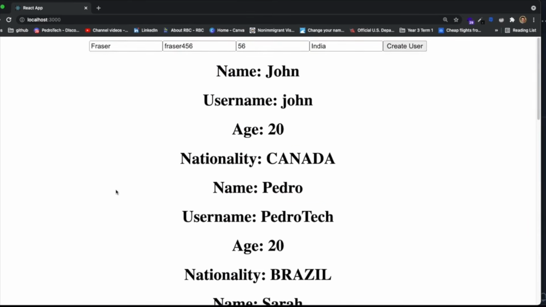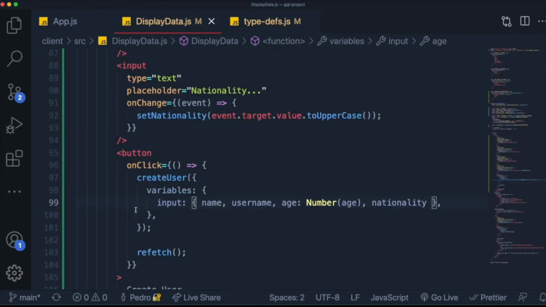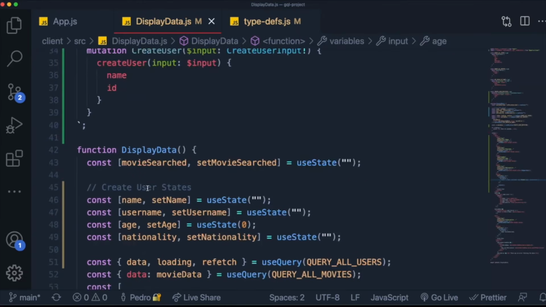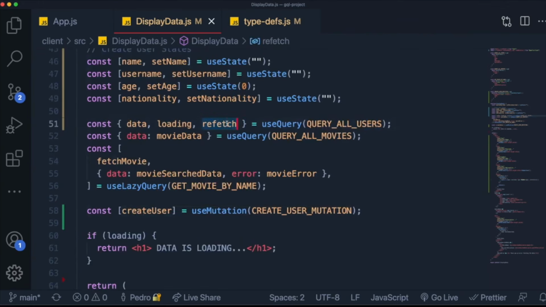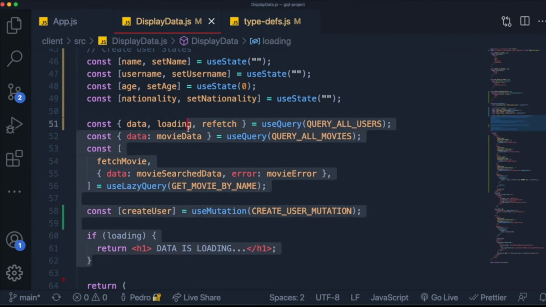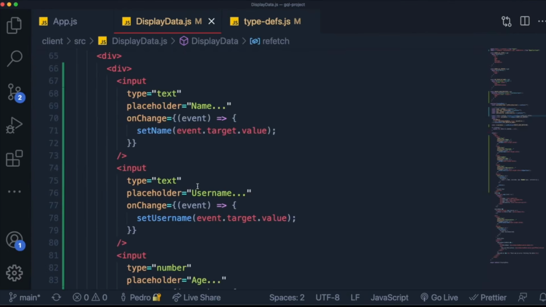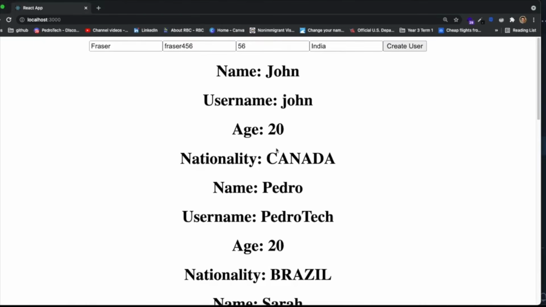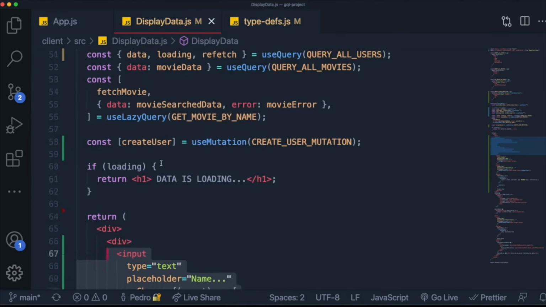Now we're able to add users, which is honestly amazing. It means that our mutations are working, and this is basically it for mutations in the front end. I definitely recommend using the refetch a lot instead of optimistic rendering, instead of optimistically changing your states. And what I mean by that is the refetch over here, when you add something to the array, you just refetch the data, right? You add something to the database and you want to see it being displayed on your screen, just refetch it to see the new values instead of actually directly altering the state.